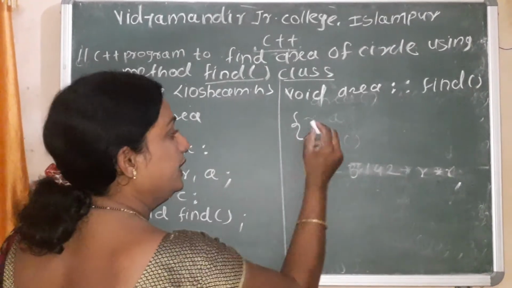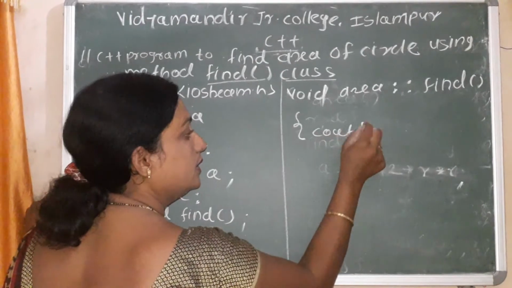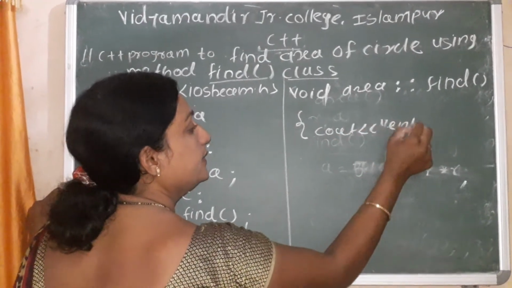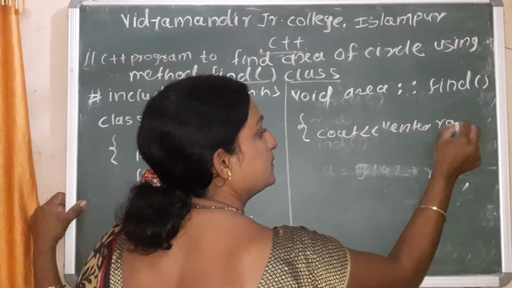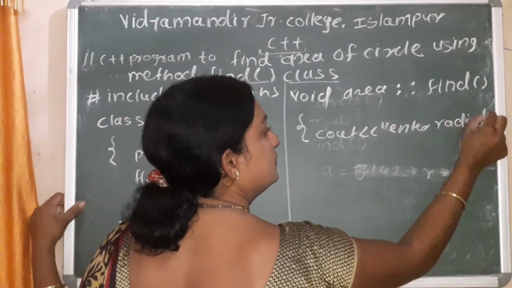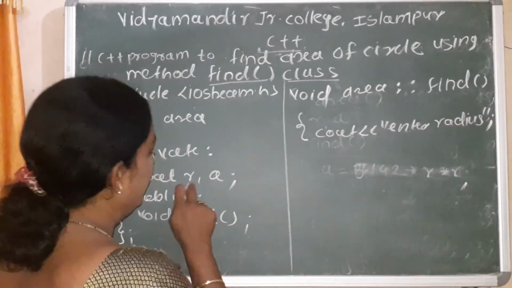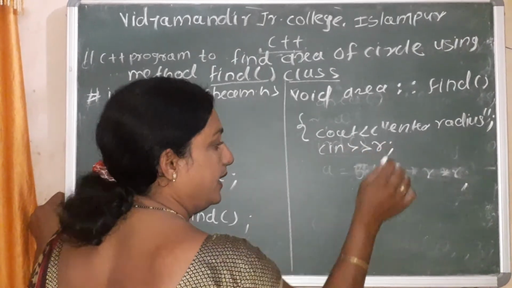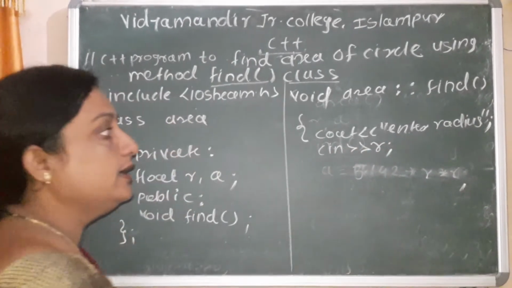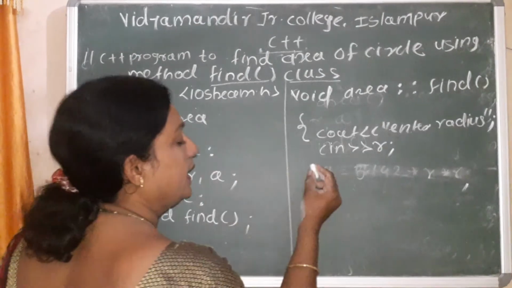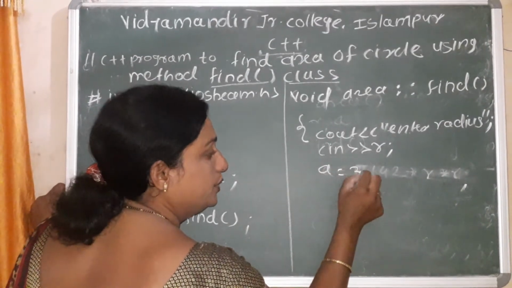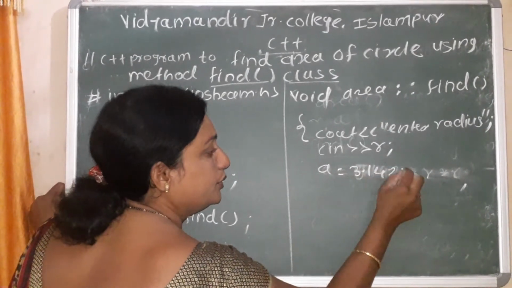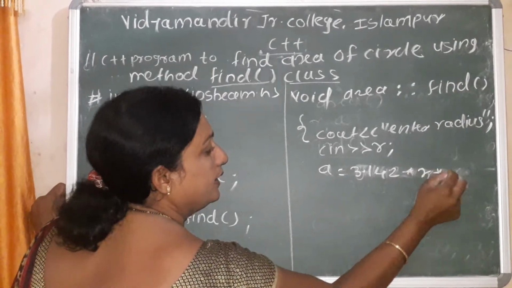Input the value of the radius: cout, enter radius. I use the variable r, so input this variable r. Then we calculate the area: a is equal to 3.142 into r into r.